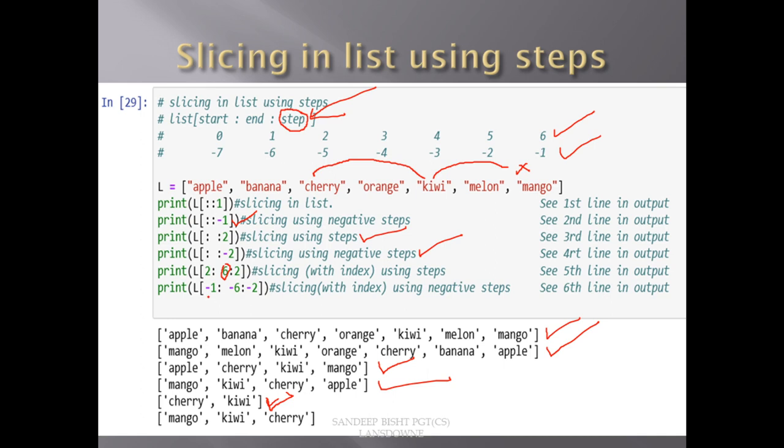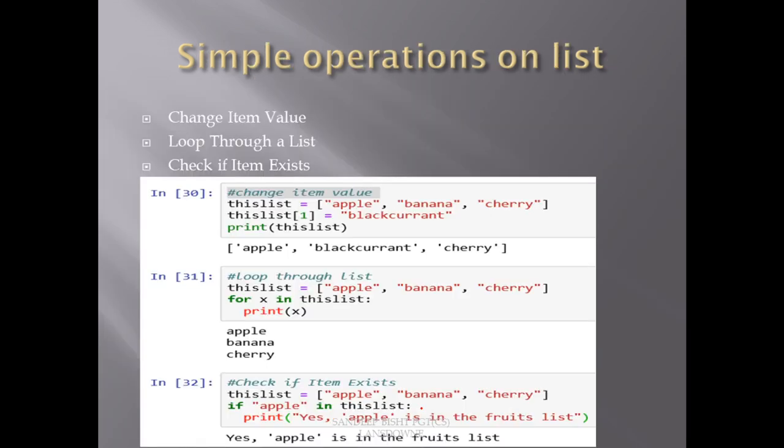Now the last one, from the last element till -6. -6 corresponds to 1, but it will not get included, so it will print only till -5. The elements that will get printed will be mango, because it's in the step of 2, then kiwi and then cherry. So you can see the output. I hope you understood how we can do slicing in a list, as we can do in a string. I hope this is clear.